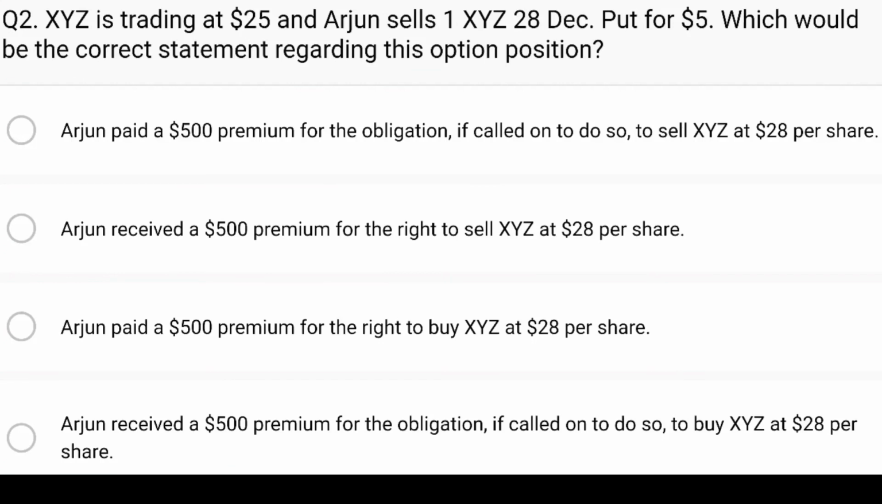D. Arjun received a $500 premium for the obligation, if called on to do so, to buy XYZ at $28 per share. This is 100% correct. He got paid $500 in exchange for him taking on the obligation that if the purchaser of the put decided to exercise their right to sell the shares, he would be obligated to buy the shares at the price that they determined together, which was $28 per share. So that is the correct answer.